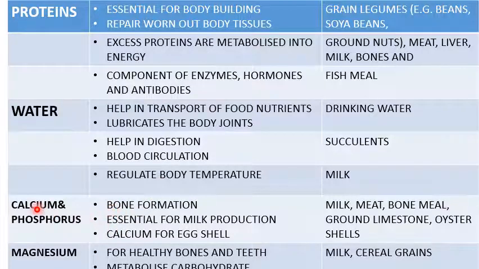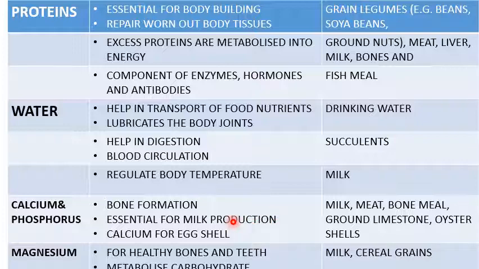Let us start with calcium and phosphorus. Calcium and phosphorus are good examples of minerals which are important in animal bodies. Why? They are essential in bone formation. Also, they are essential for milk production.